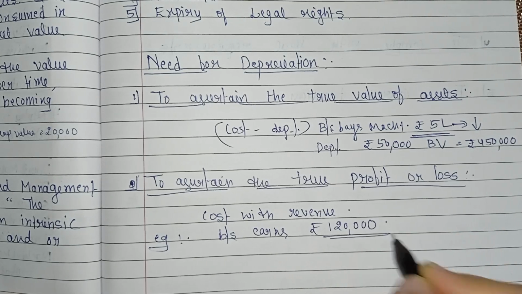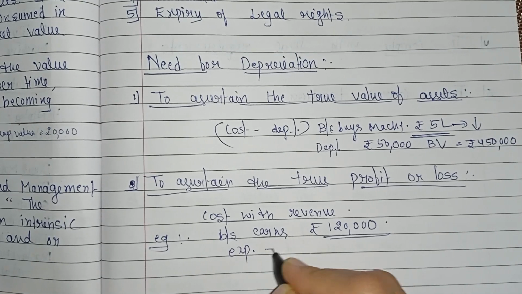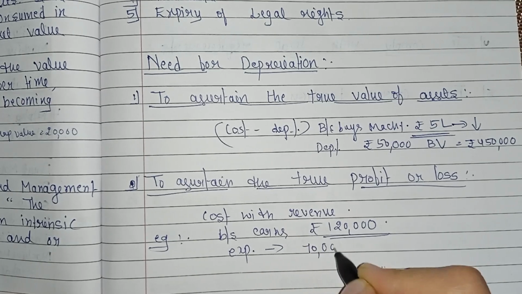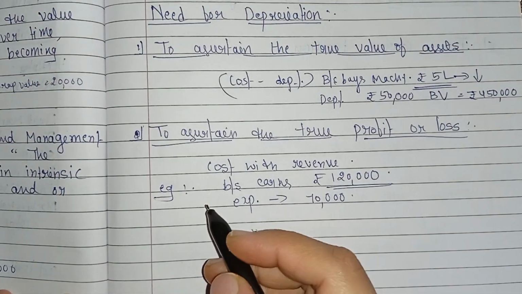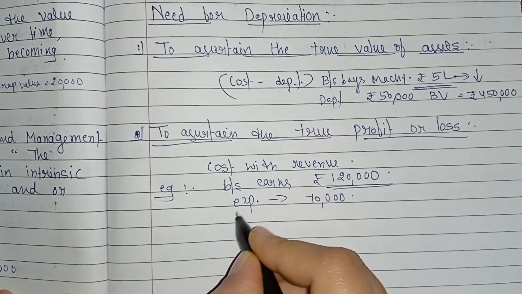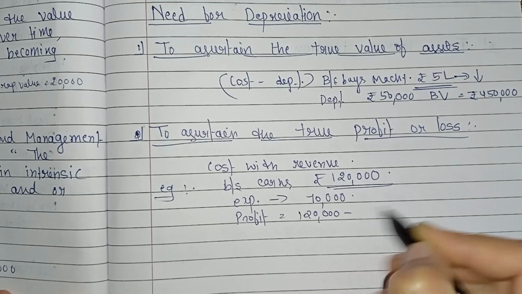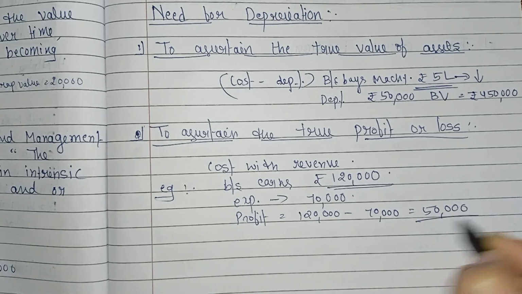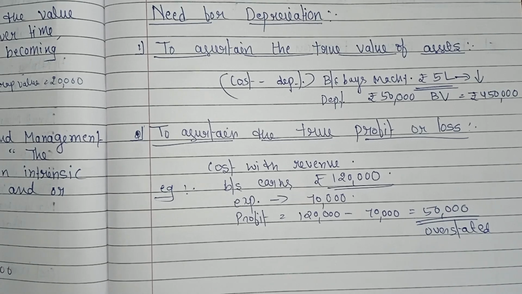Business earns, means this is the profit from sales. Other expenses like salaries or rent, etc., that is rupees 70,000. So if there is no depreciation charge here, profit is how much without depreciation? 1,20,000 minus 70,000 equals rupees 50,000. So this is overstated, that is, without depreciation.